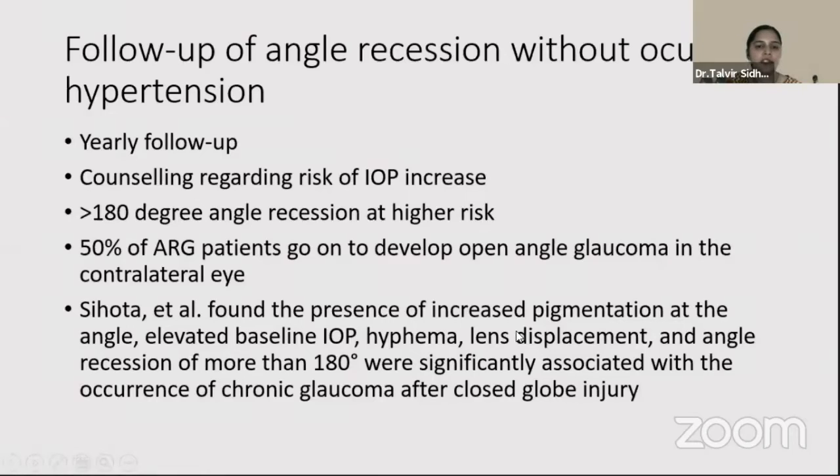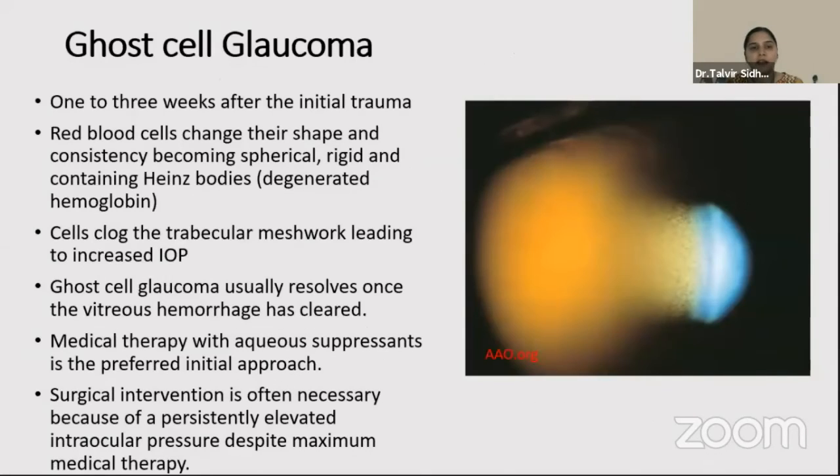It's very important that if a person presents with angle recession but does not have ocular hypertension, you counsel the patient regarding the risk of increase in intraocular pressure during a lifetime, especially if the person has more than 180 degrees of angle recession. It has also been noted that 50% of people who have angle recession glaucoma in one eye may go on to develop open angle glaucoma in the contralateral eye. At presentation, increased pigmentation in the angle, very high baseline IOP, large hyphema, lens displacement, or angle recession more than 180 degrees carry a risk of developing high intraocular pressure over time.